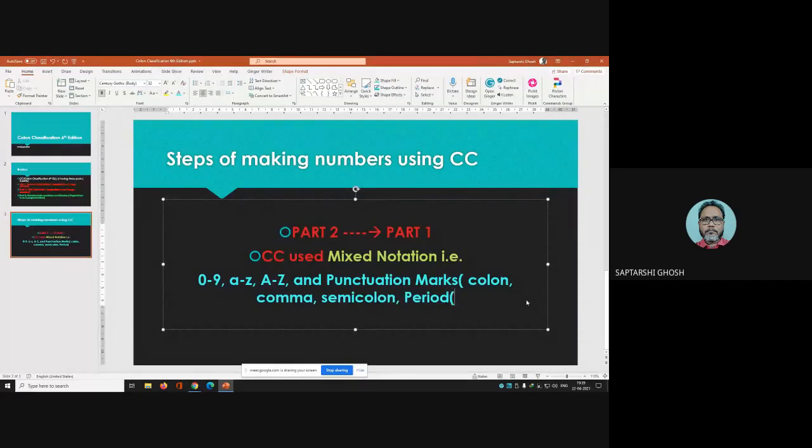Period means dot, and single inverted comma. So it used different types of symbols, and that's why